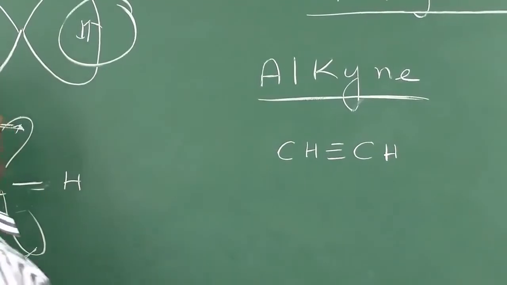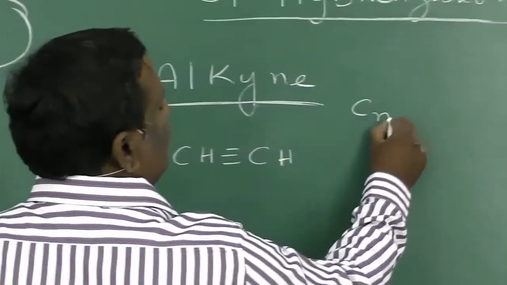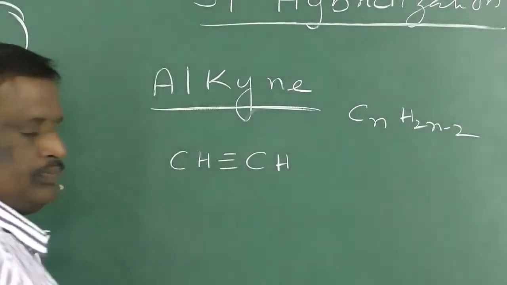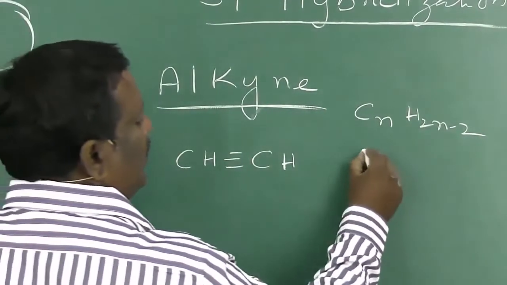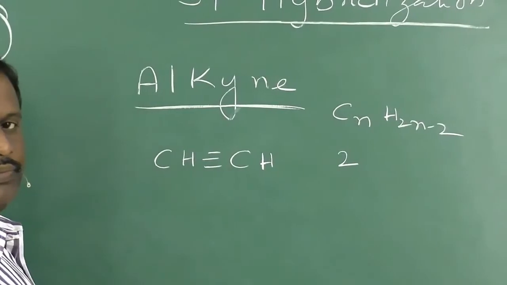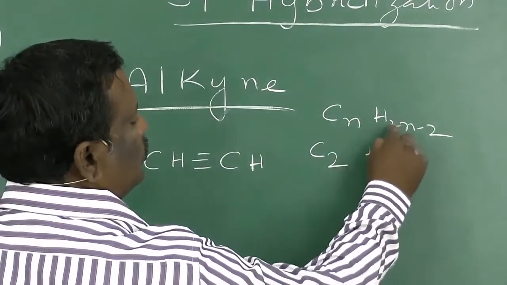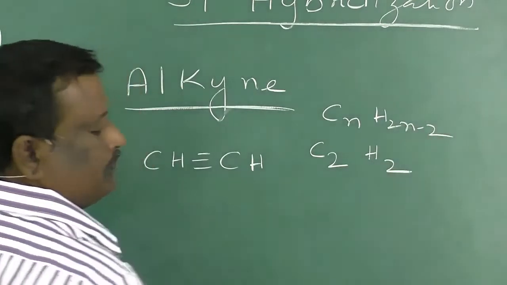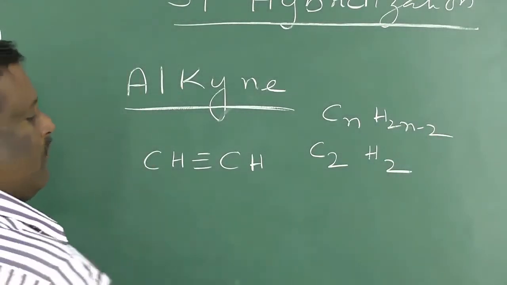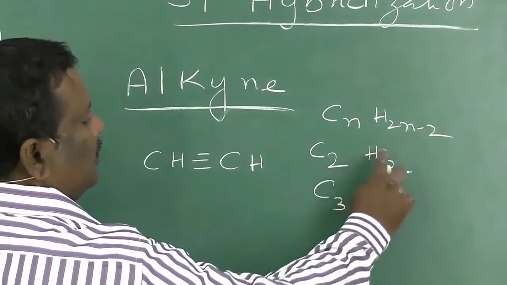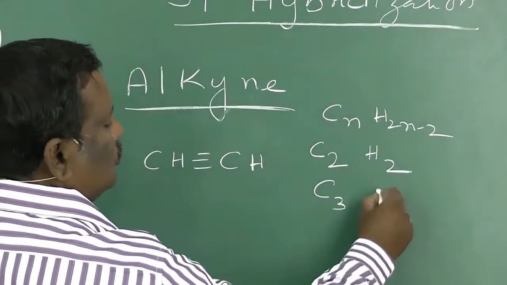The general formula of these compounds is CnH2n minus 2. That means if the number of carbon atoms is 2, hydrogen atoms are 2 twos are 4 minus 2, 2. If the number of carbon atoms is 3, hydrogen atoms are 2 threes are 6 minus 2, 4.